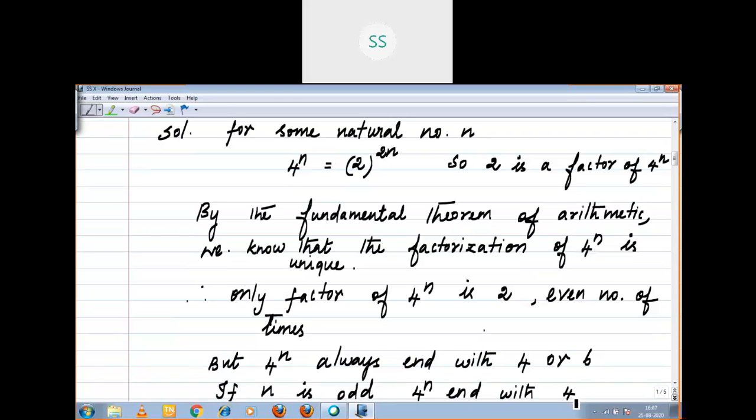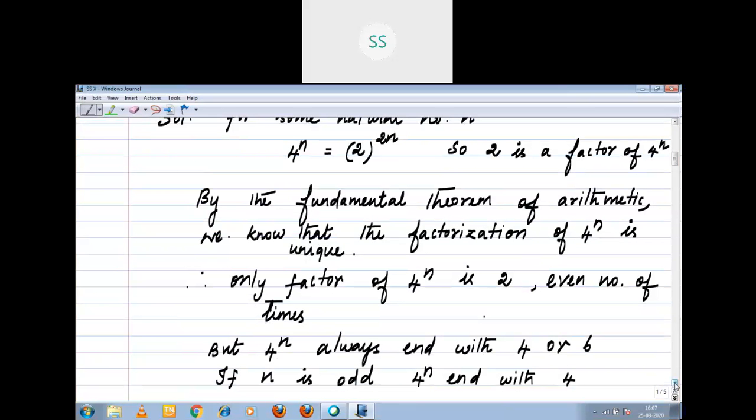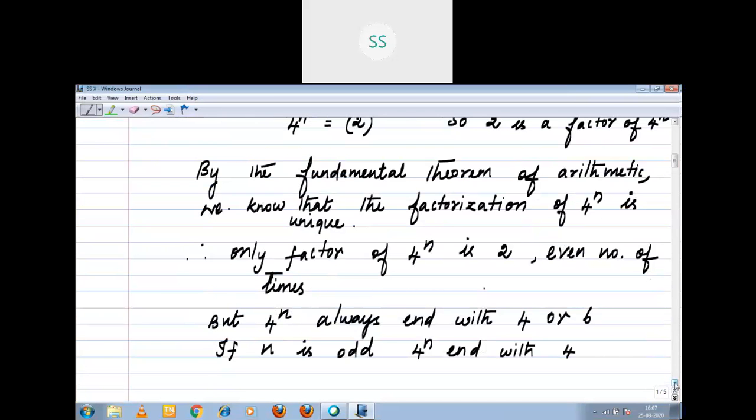For example, n equal to 1 gives 4, and n equal to 3 gives 4 into 4 into 4, so 64. If n is odd, 4 power n ends with 4. If n is even, 4 power n ends with the digit 6.